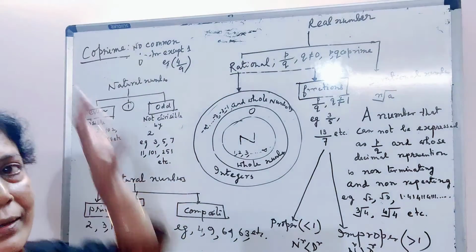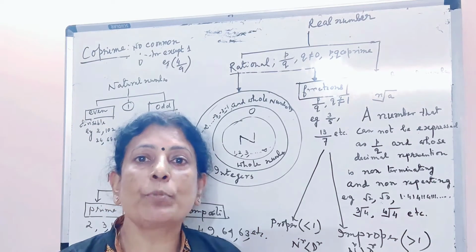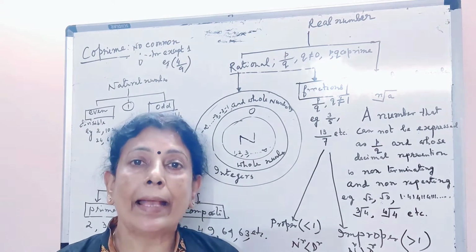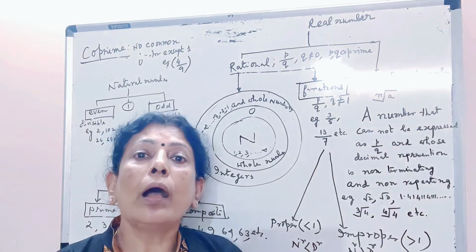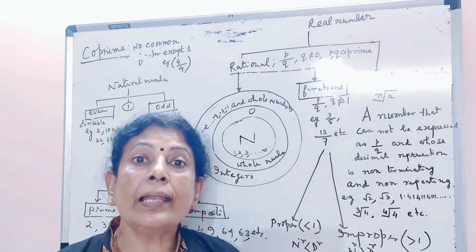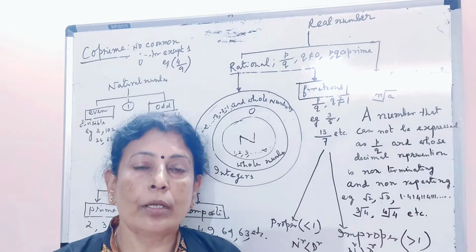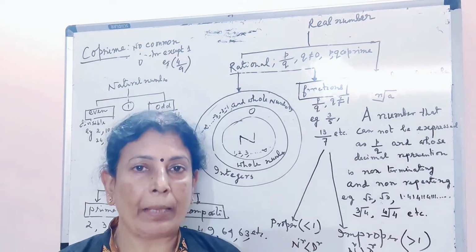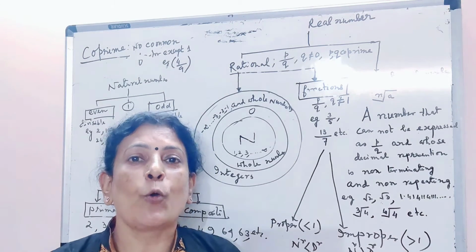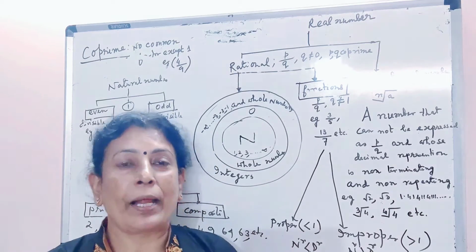Now we have to mention coprime. What does it mean? Two numbers are said to be coprime if they have only one as a common factor. As for example, 9 and 4 are coprime. Similarly, 25 and 26 are also coprime. Similarly, 3 and 7 are also coprime. So we can conclude two prime numbers are always coprime. One prime number and another composite number are also coprime. But two composite numbers may or may not be coprime.